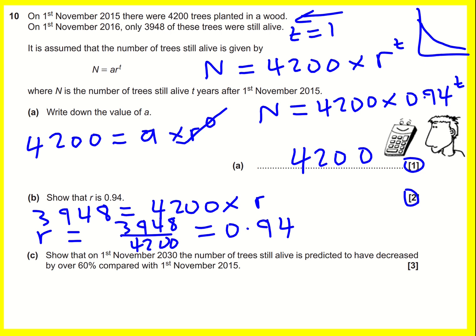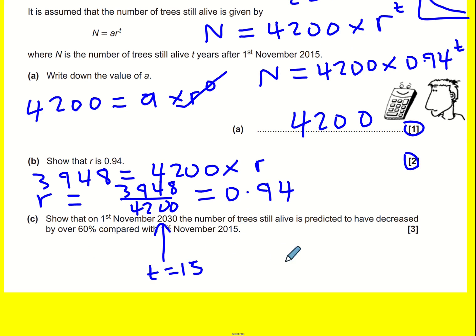Show that on 1st of November 2030, okay, let's just jump ahead, that is going to be when t is equal to 15. The number of trees still alive is predicted to have decreased by over 60% compared with the original.